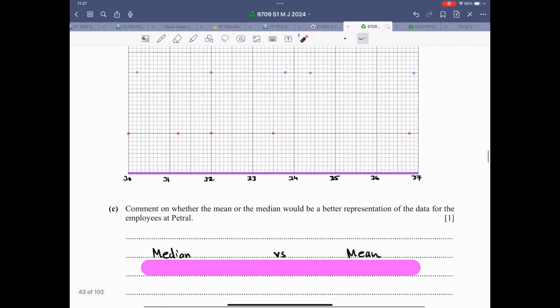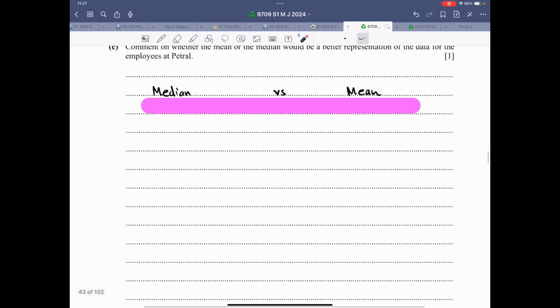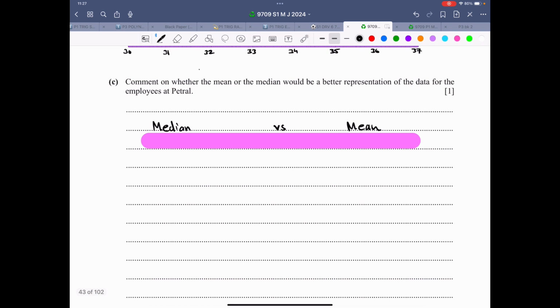So let me write in the right order. So we have lowest value, lower quartile, then we have median, then we have upper quartile, and then we have the highest value. And what do we do out of this? What we do is that, let me draw a box for these three, and then we join the others like this. We join with dots, and then we make a box like this, and that's how it's drawn. Okay, just ignore the lines in the middle. So the median line is there, and then something like this.